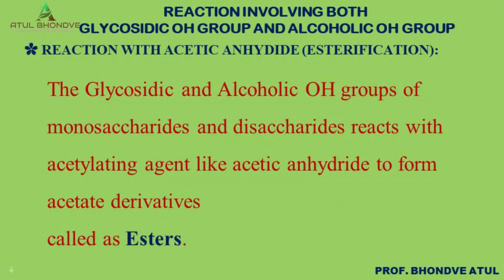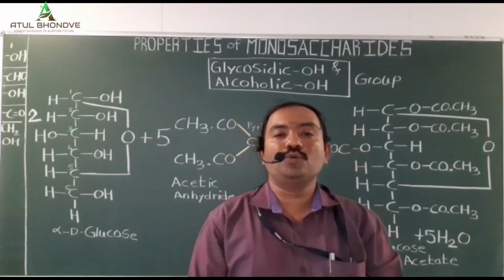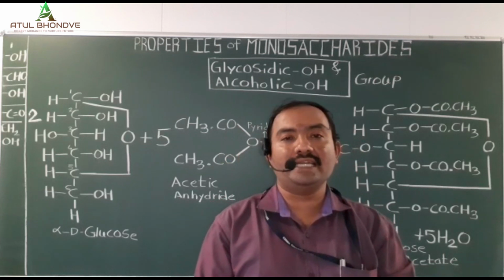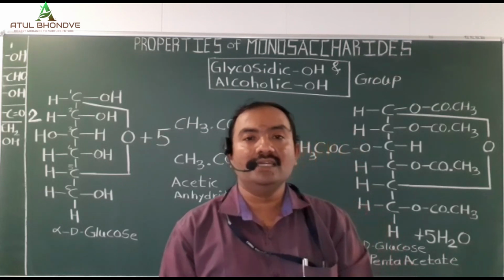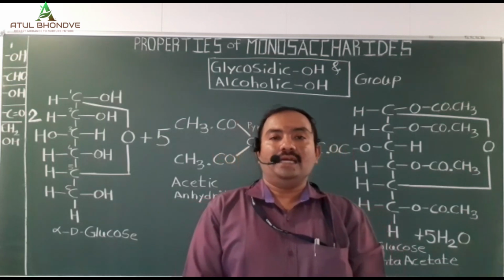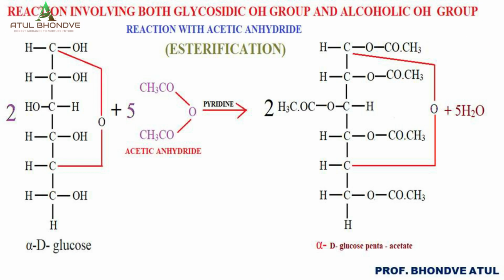Next is the reaction involving glycosidic OH group and alcoholic OH group. This reaction is commonly called esterification reaction. The glycosidic OH group and alcoholic OH group of monosaccharide or disaccharide react with an acetylating agent like acetic anhydride, and there is a synthesis of acetate derivatives, commonly called the esters of monosaccharide or disaccharide.